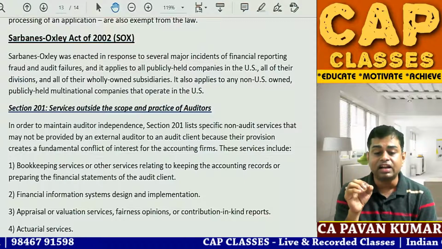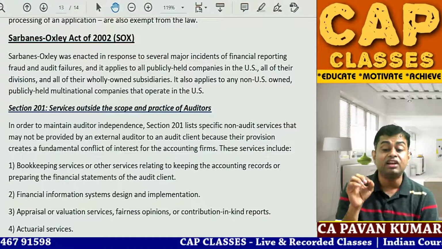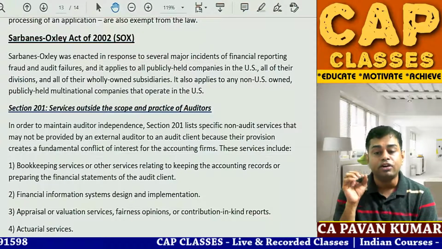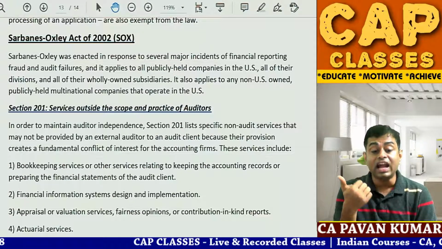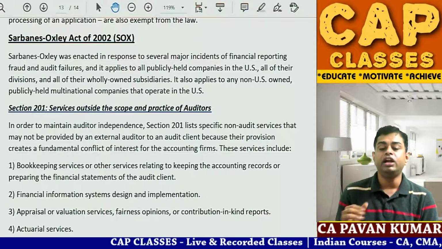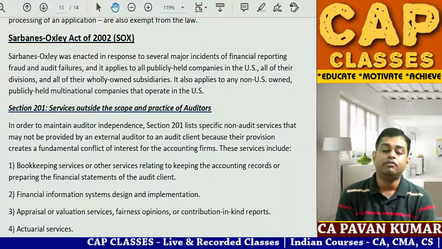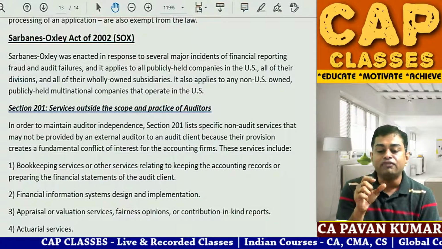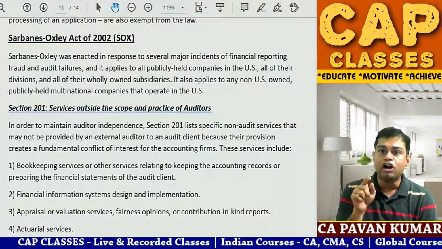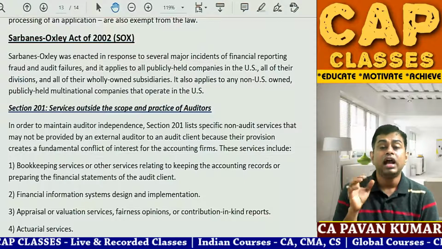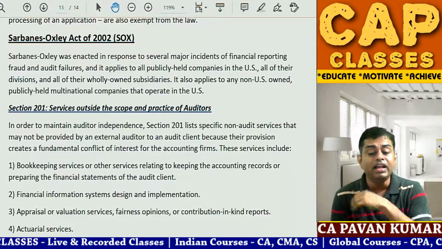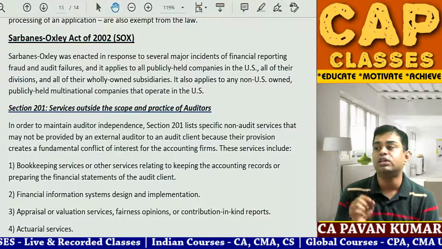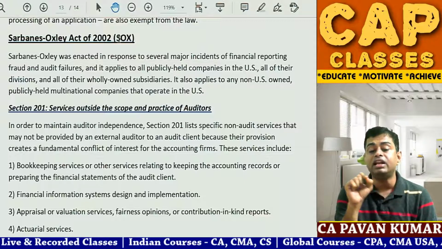Sarbanes-Oxley Act was enacted in response to several major incidents of financial reporting frauds and audit failures. If you read financial reporting fraud, you will not understand. Financial reporting fraud, that means fraud in financial statements and audit failure. And it applies to all publicly held companies in US. Underline, all publicly held companies in US.